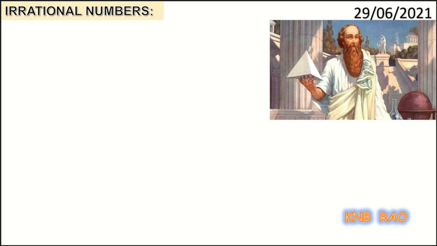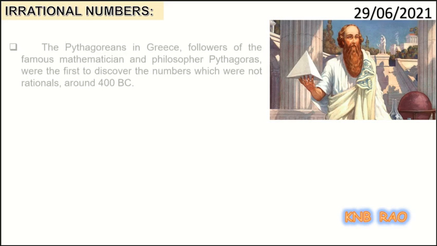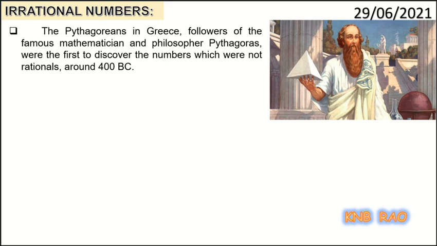See children, here there is a famous Greek mathematician called Pythagoras. Pythagoras, who was around 400 BC, formed a separate group of followers for him, maybe his disciples or his students, called Pythagoreans. They were the first to discover the numbers which were not rational numbers.